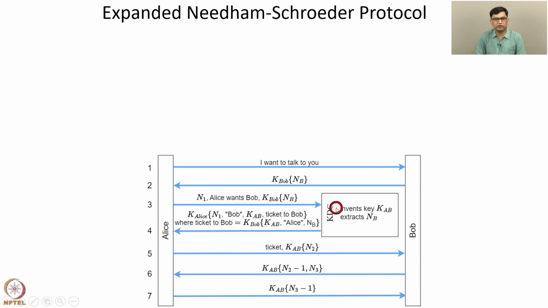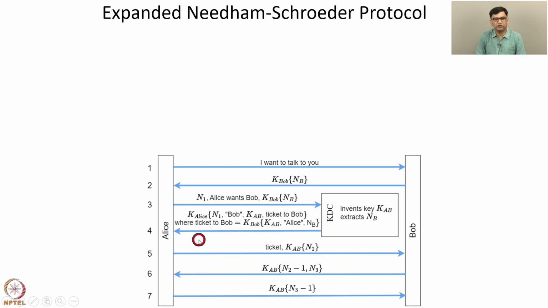And then the KDC includes this nonce NB in the message that the KDC sends to Alice. So the KDC includes this nonce NB in the ticket to Bob. So now the ticket to Bob contains the nonce NB.